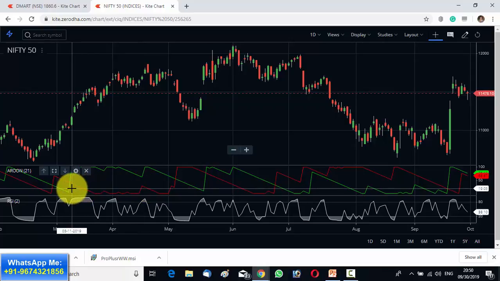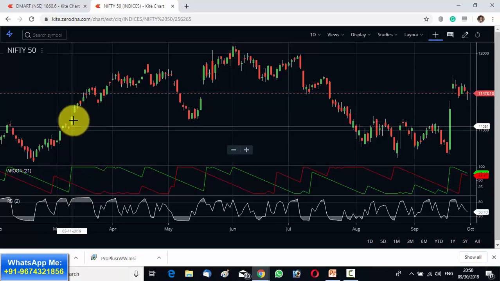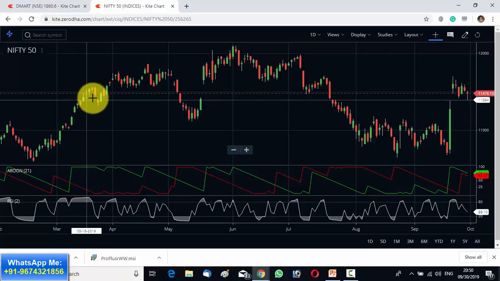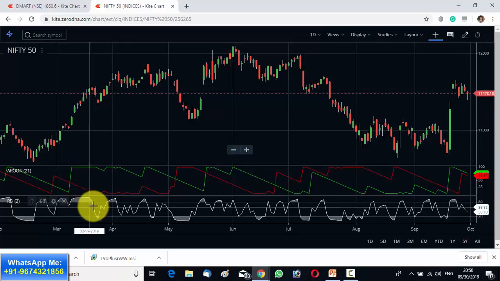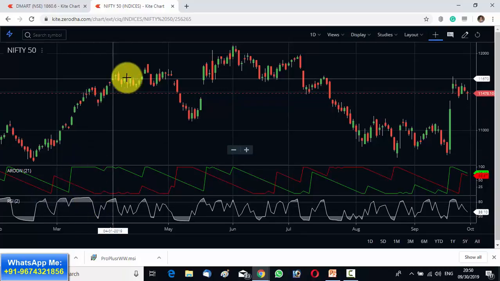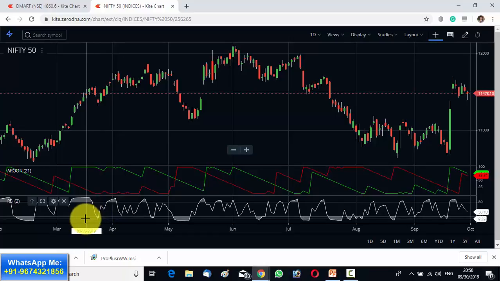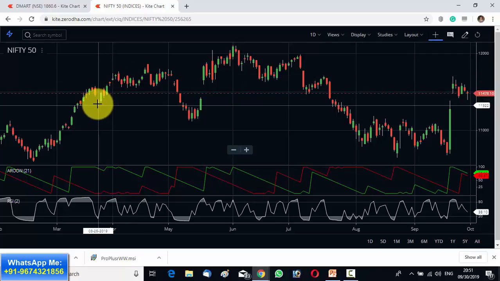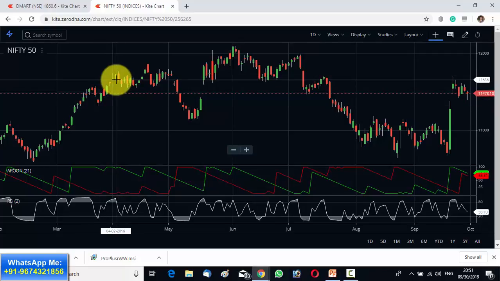But suppose I have missed this trend, I have not entered here. This was the start of the trend, so I have not entered here. Now when can I enter later? Use the RSI indicator. We know that the market is bullish, so the RSI cannot be at the oversold position for a long time. Whenever the RSI comes oversold, take an entry. This is a very low risk pullback kind of entry. You can see from this entry the market has gone up. So this is how you can lock in your profits using Aroon and other indicators.